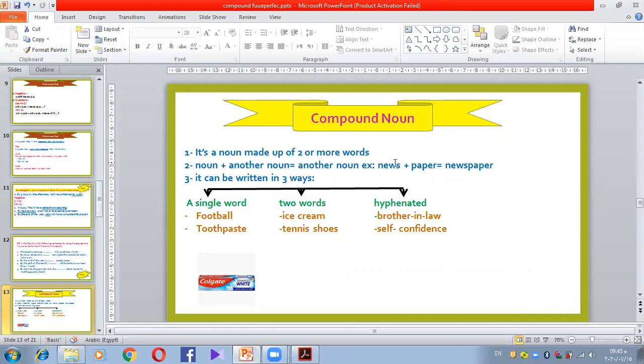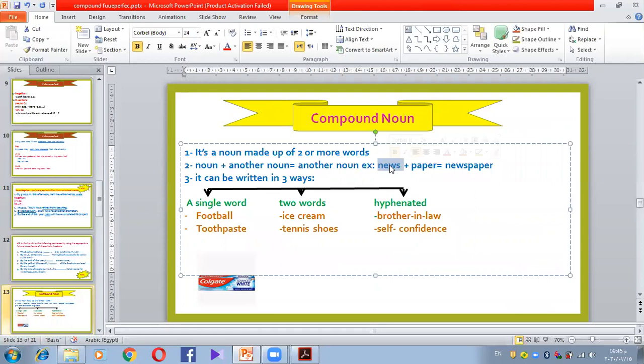So to make it easy for you, have a look at this. For example, news. You know what news is? What we hear, which gives us some information about the country or other countries. And paper, you know what a paper is? News is a noun, and paper is a noun, right? If you put them together, it makes what? Newspaper. Newspaper is another noun that consists of 2 nouns. So that's it. This is what is meant by compound noun.